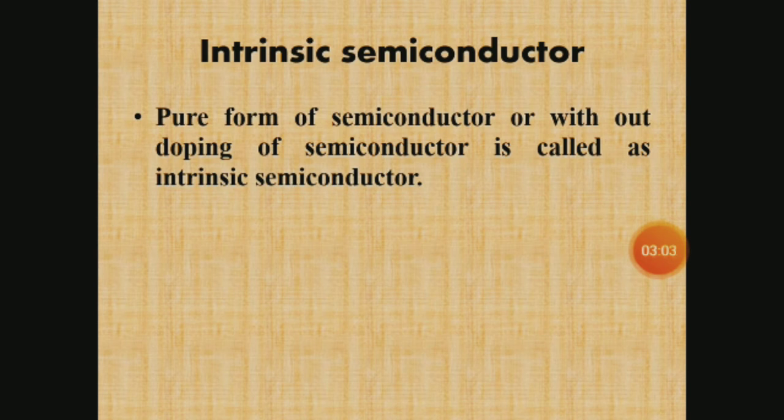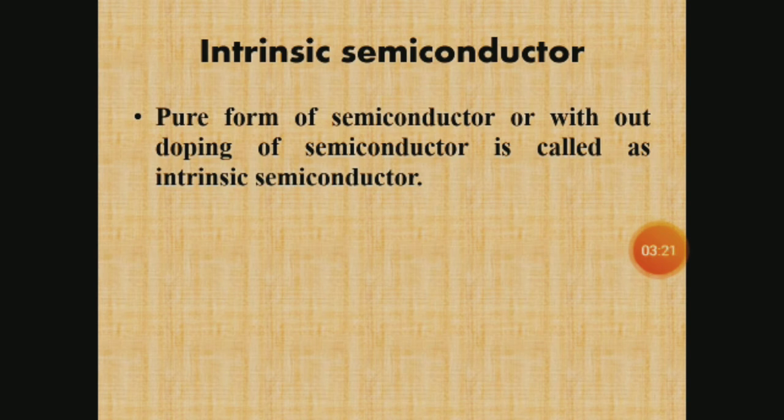If one of the silicon valence electrons is broken away from its position in the bonding structure, it becomes free to move and a hole is left behind. The energy required to break the covalent bond is called the band gap energy.